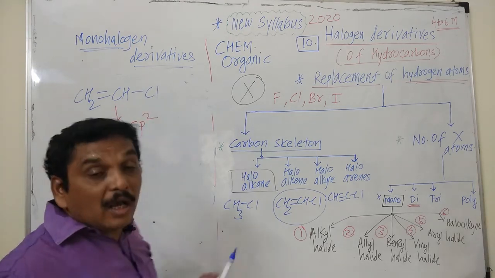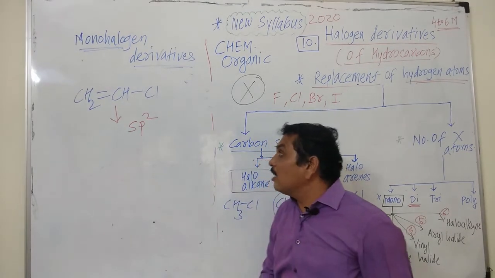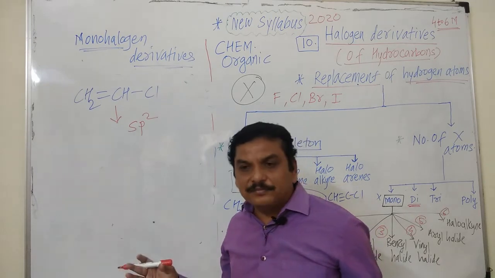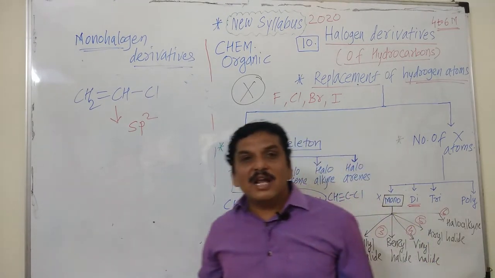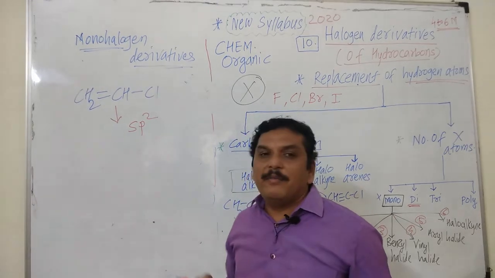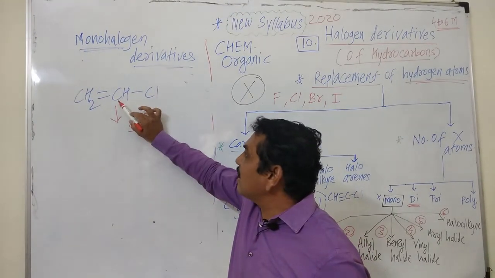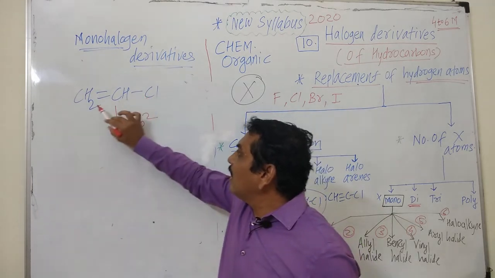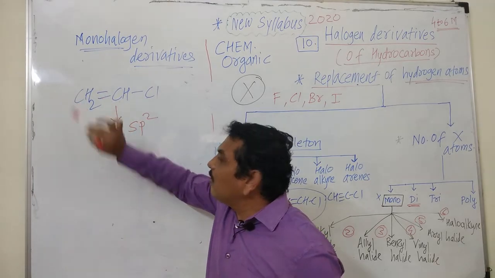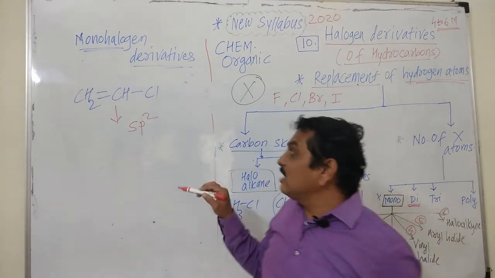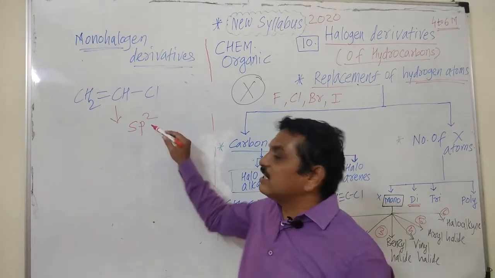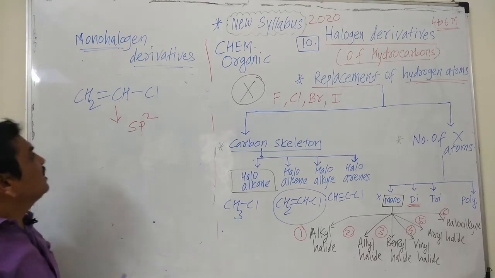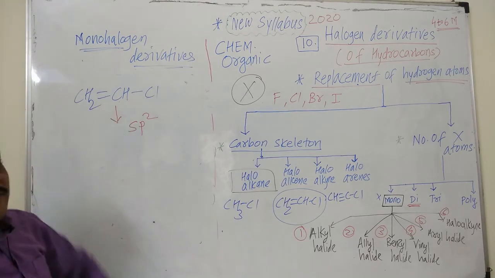How to identify the sp3 hybridized carbon atom and the sp2 hybridized carbon atom? We have already seen if carbon has 4 single bonds, it is sp3 hybridized. If carbon has 1 double bond, it is sp2 hybridized. If we observe this structure, this carbon atom is attached to one hydrogen atom by single bond, one chlorine atom by single bond, and again a double bond to a carbon atom. That means three sigma bonds and one pi bond are present. Hence it is an sp2 hybridized carbon atom. And halogen is directly attached to the sp2 hybridized carbon atom of the vinyl group.